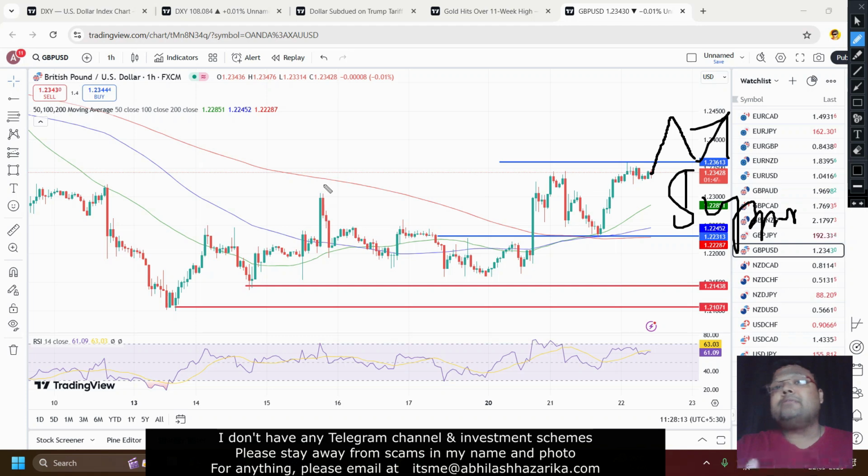If you see that there is sudden selling pressure on DXY, then it will be much better to take a buy position on Euro USD or GBP USD. So keep one eye on the chart of DXY.